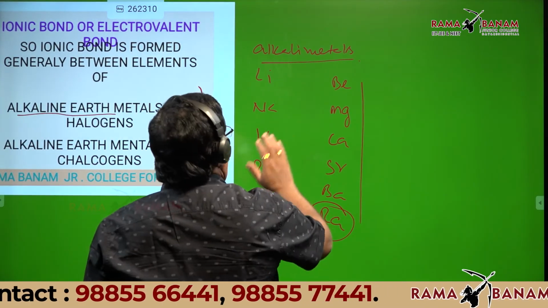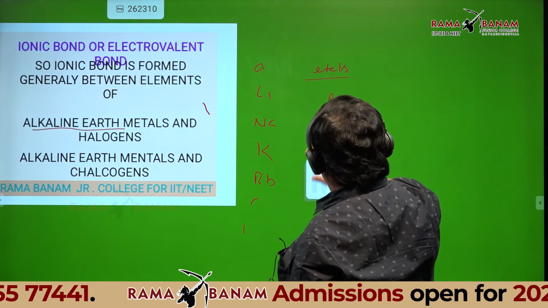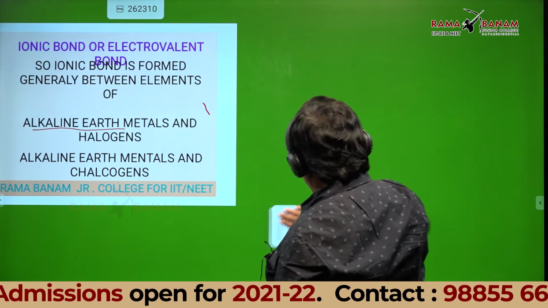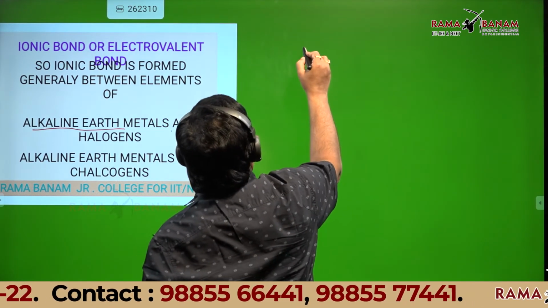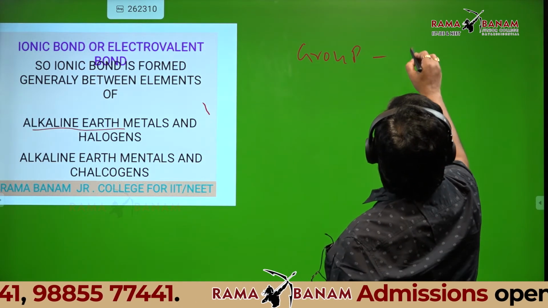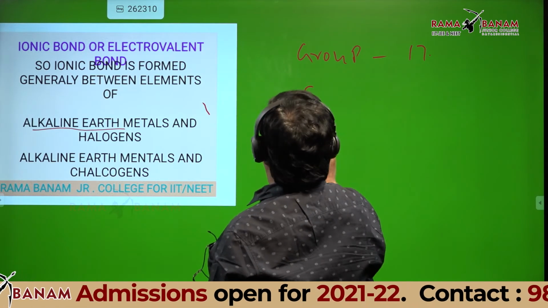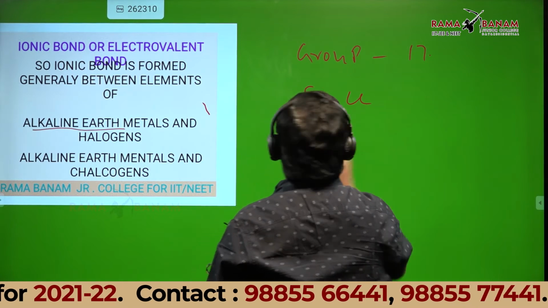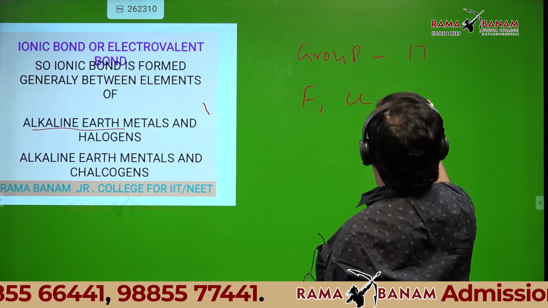Right. Can anyone tell the elements in group 17? Fluorine, chlorine, bromine, iodine.